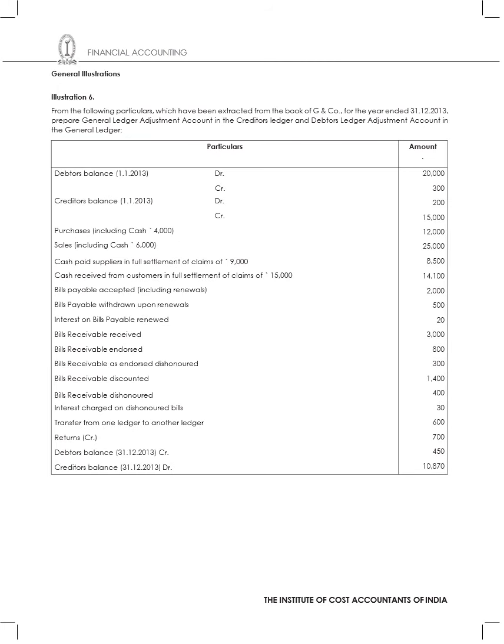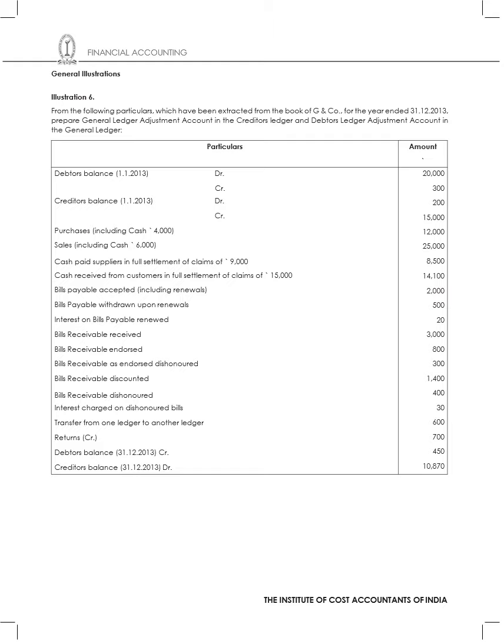Now let's go to the next sum. Here what are we going to do? Here we are going to prepare one complete sum under which we are going to prepare all the necessary accounts. So from the following particulars which have been extracted from the books of G and Company for the year